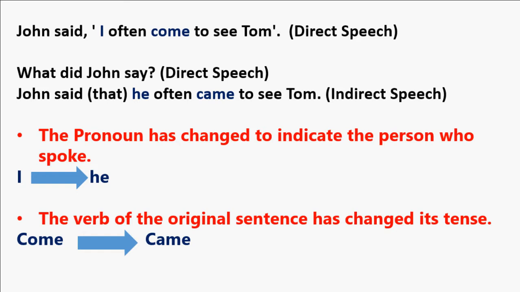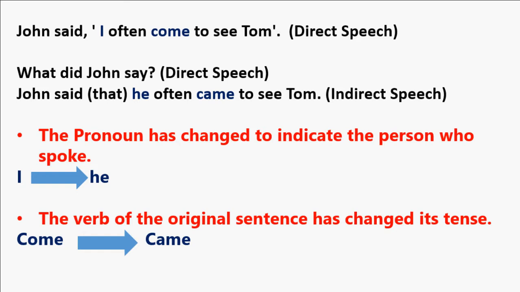I has changed to he. Secondly, the verb of the original sentence has changed its tense. Come has changed to came. This is because the reporting verb said is in the past.